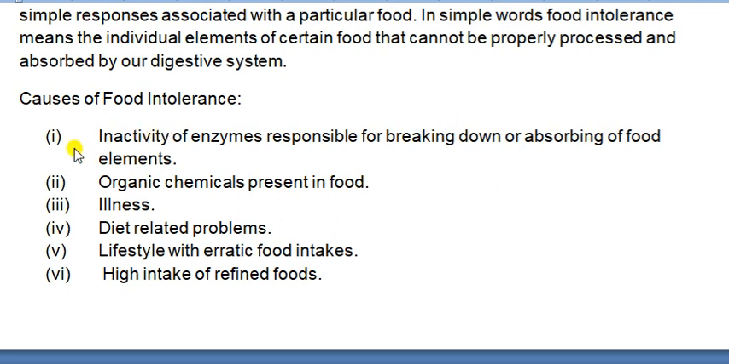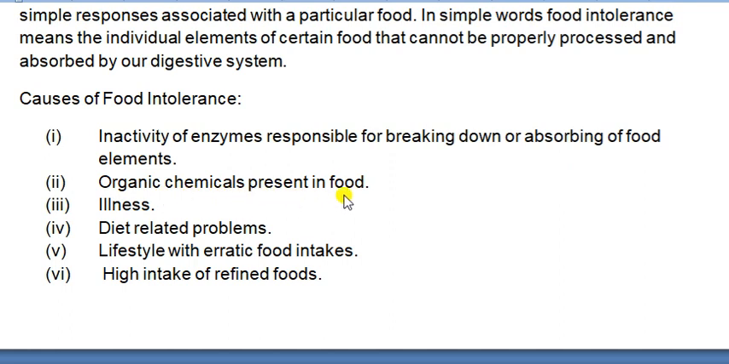So first is inactivity of the enzymes responsible for breaking down or absorbing the food elements. It means if you have inactive enzymes, or your digestive system is not producing proper enzymes for digestion, then you will face problems breaking down the elements of the food, or you can't absorb that food or those nutrients, right?